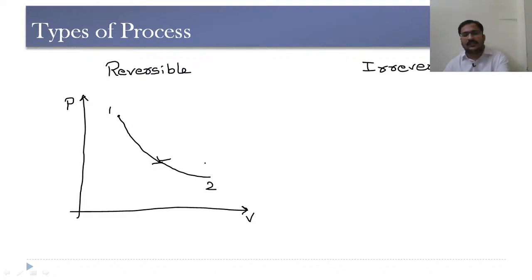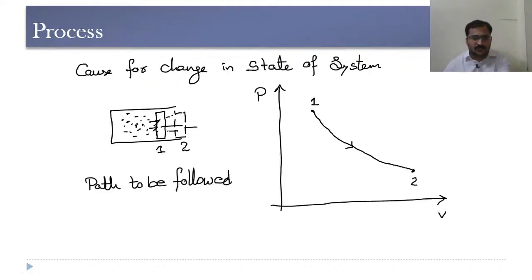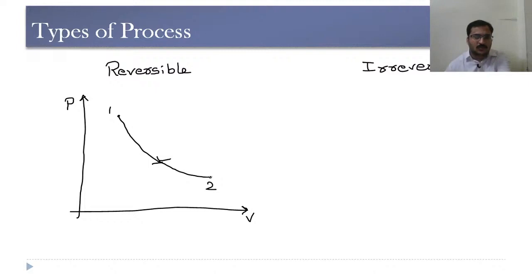Now if this piston moves inwards like this, then from 2 to 1, if the path followed is also the same when the piston is moving from 2 to 1, then we come across such a process as reversible process. So reversible process is a process in which the starting and the end points will be the same and the path followed will also be the same.